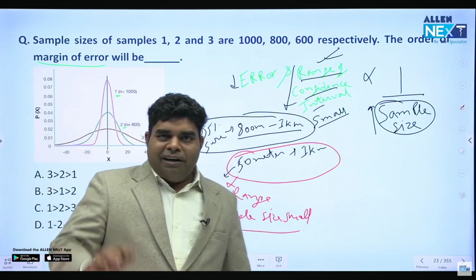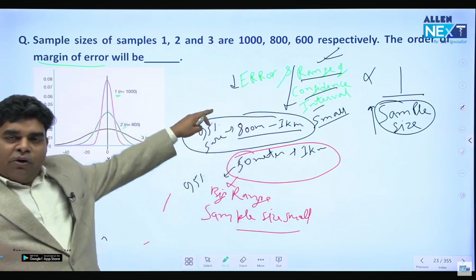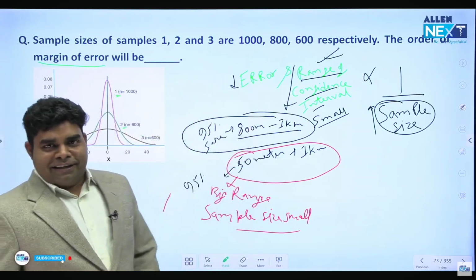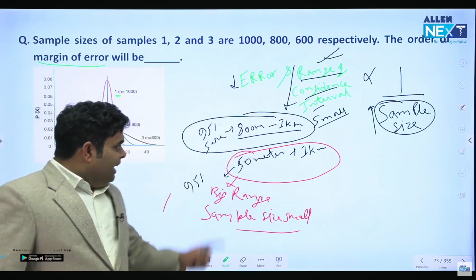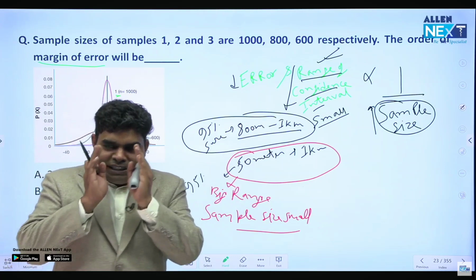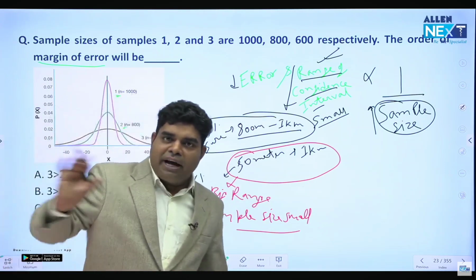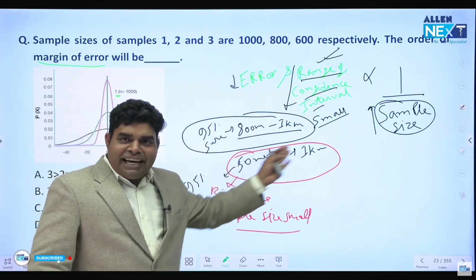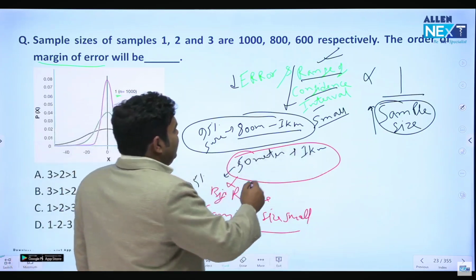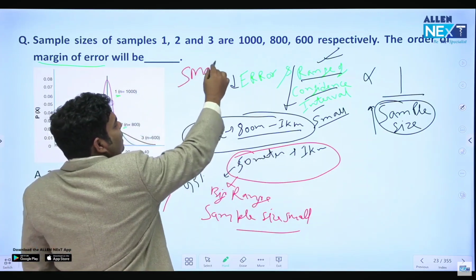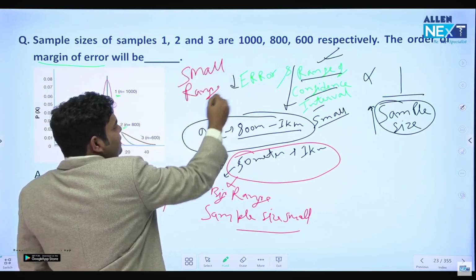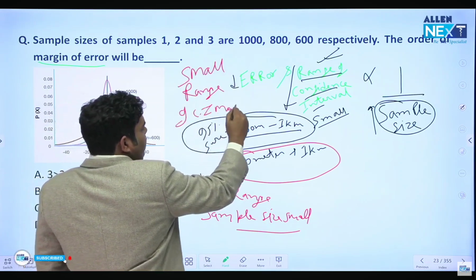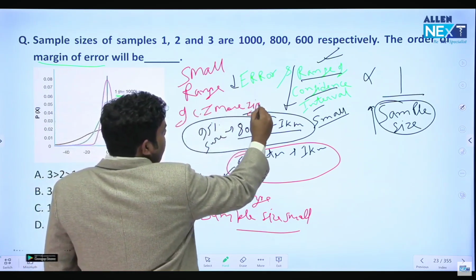Out of these 2 data, which is better quality data? 800 meter to 1 kilometer is a better answer, because it is telling about the health of the person, that he is having good health. My range is not giving us any idea. So remember, a small range of confidence interval means more significant data. Okay? I think this is clear to you.